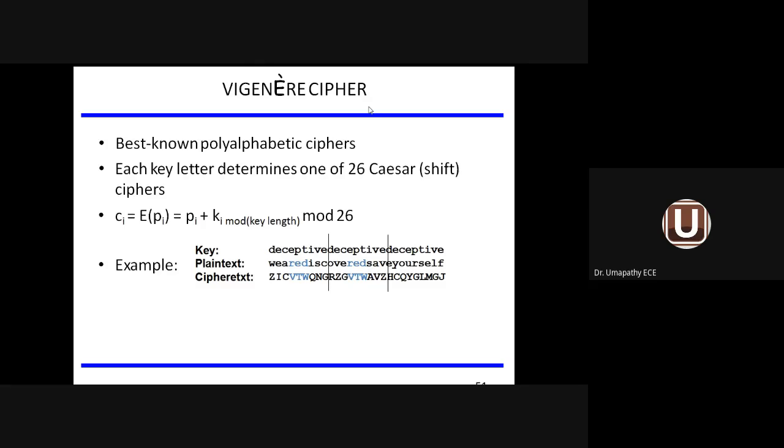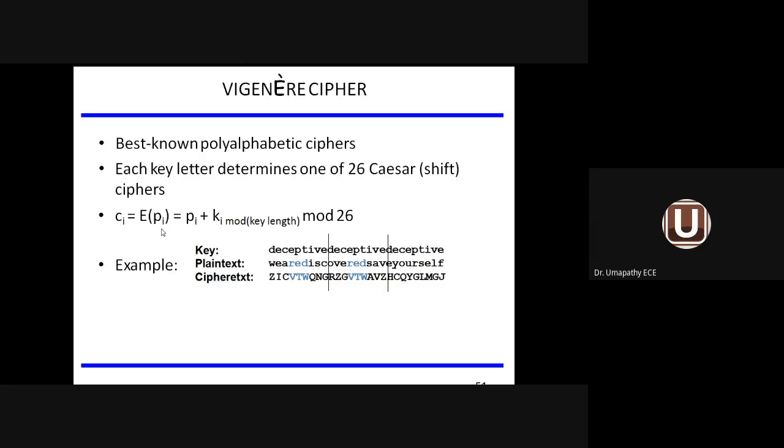So one such example for a polyalphabetic cipher is the Vigenere cipher. Vigenere cipher is the fifth cipher, which comes under polyalphabetic cipher. Each key letter determines one of the 26 shift ciphers. You can see the mathematical expression for Ci.